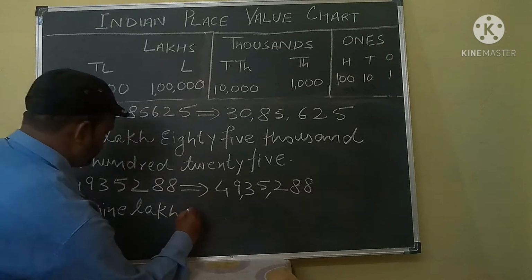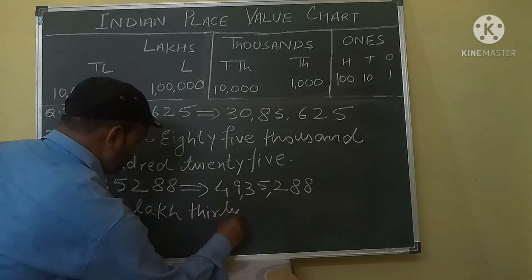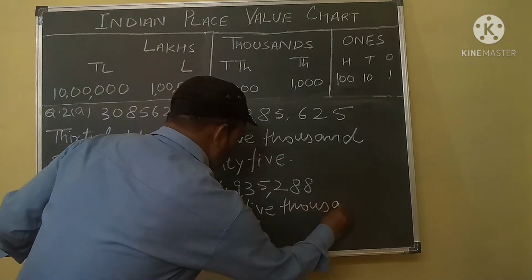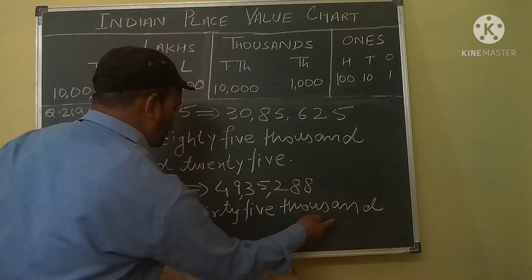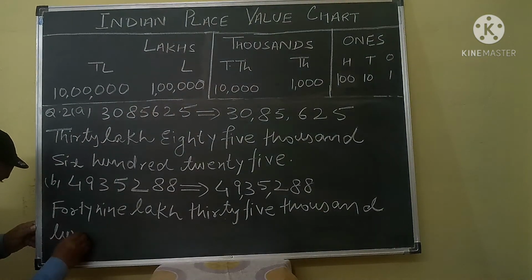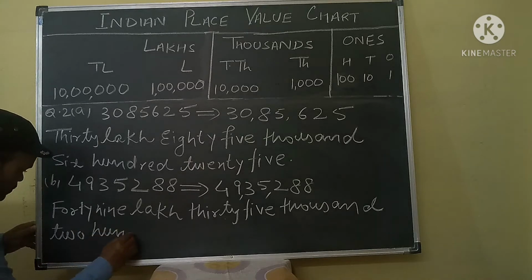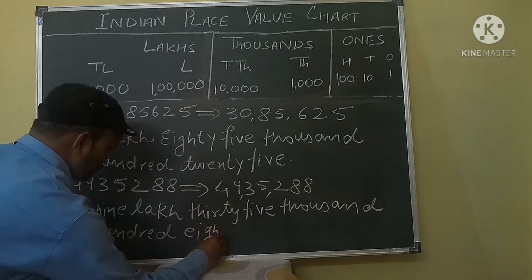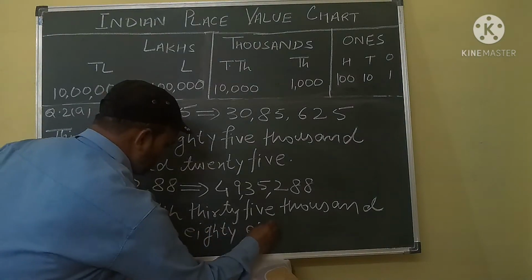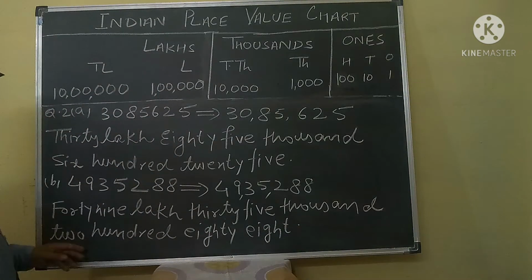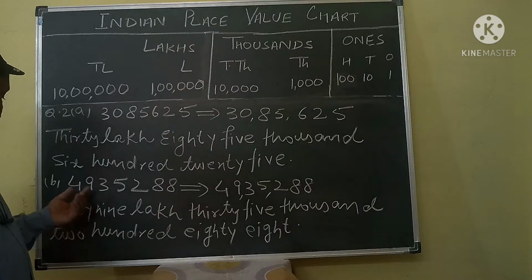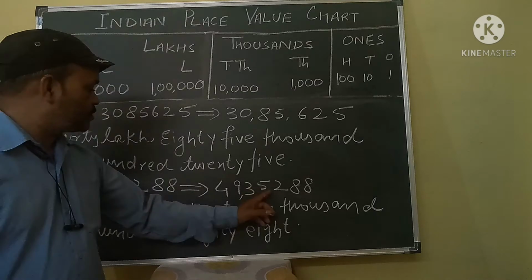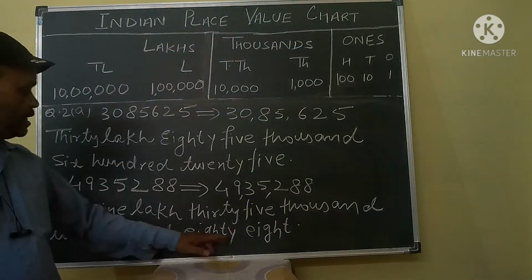49 lakh 35,000 288. So this number you can write here 49 lakh 35,288.